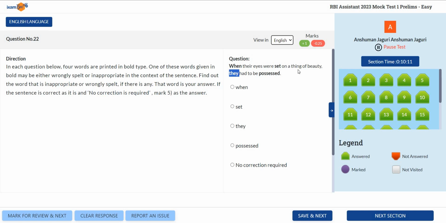Because we're describing the beauty of a thing, because it was so beautiful. Hence, it had to be possessed. So, "they" is wrongly used here. Next, "mostly of us would have a least." "Mostly of us" doesn't make sense. We need "most" here, right? "Most of us." We need an adjective here, "most," not "mostly." So, the first answer would be correct.